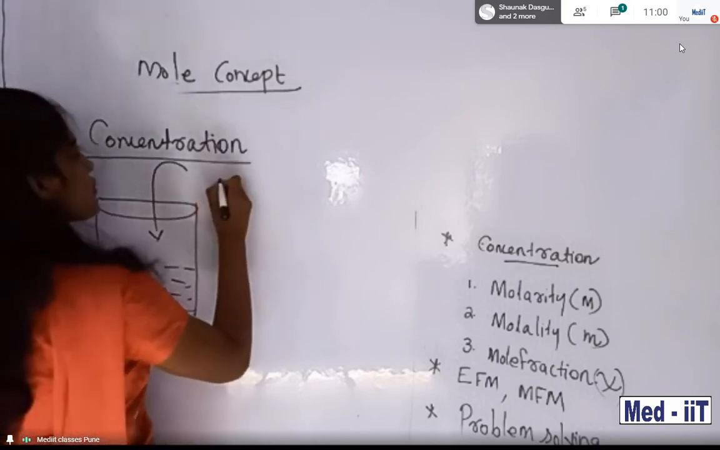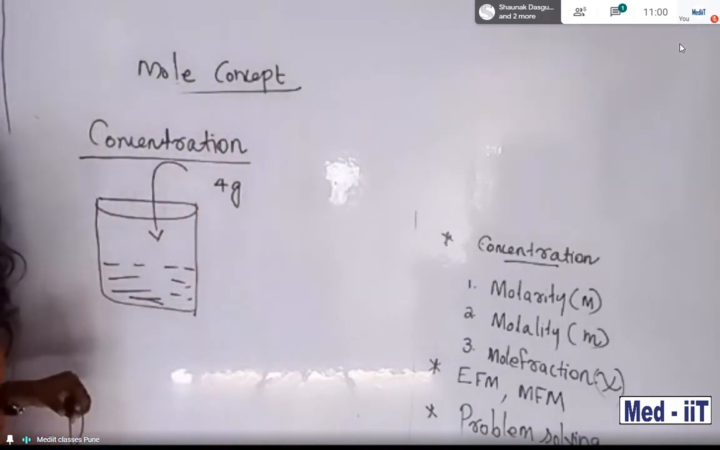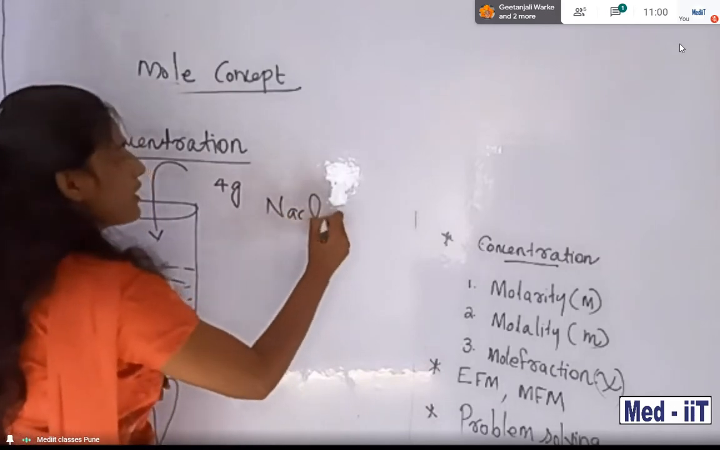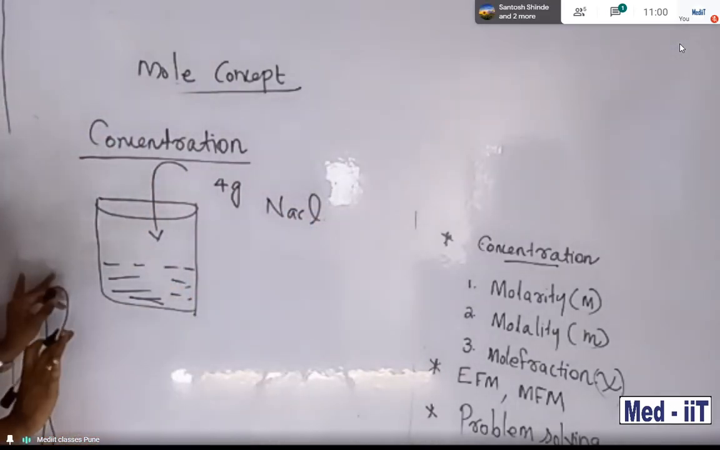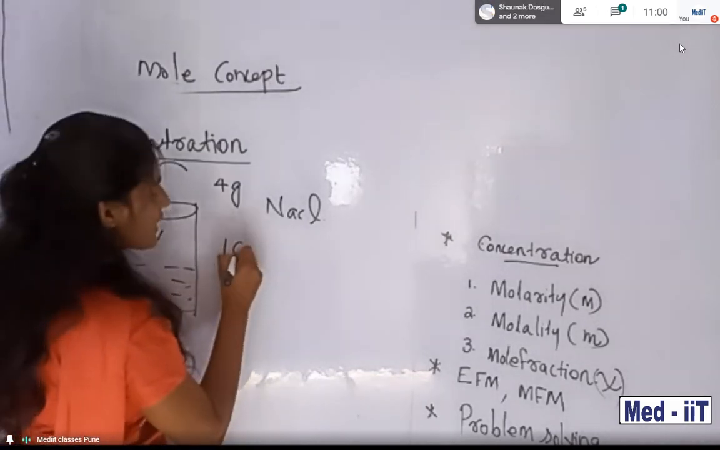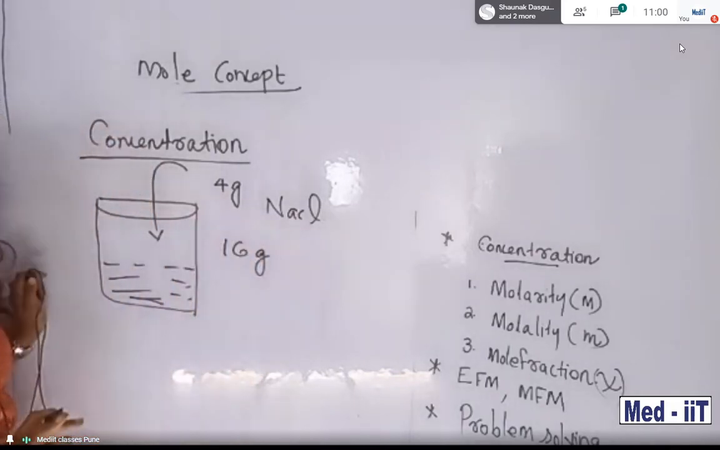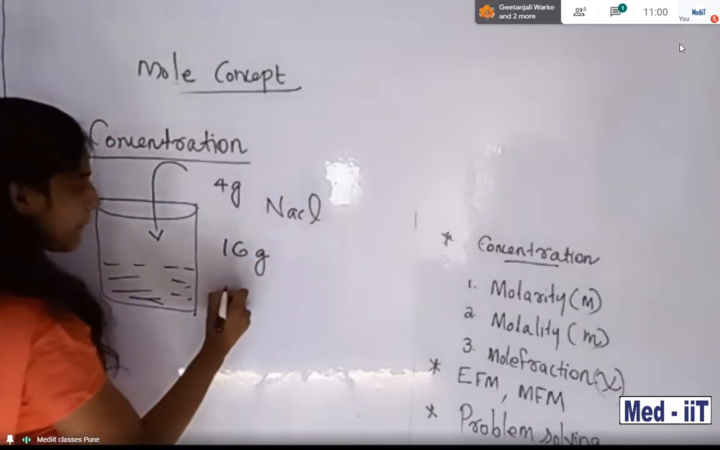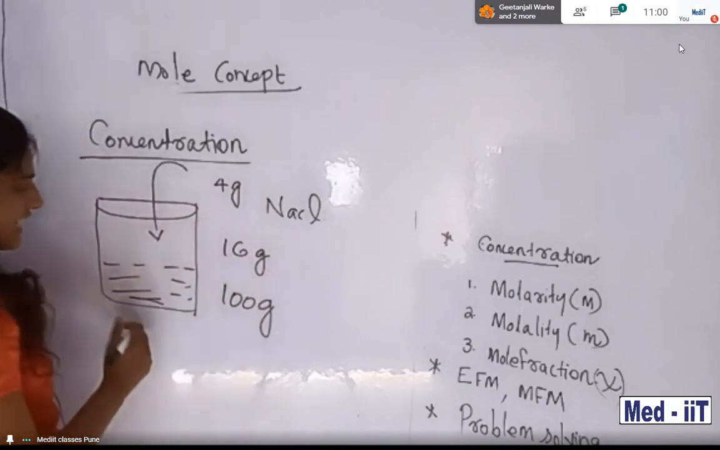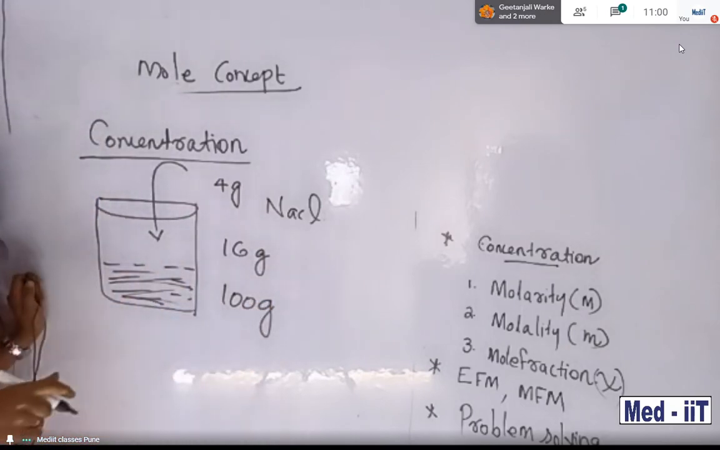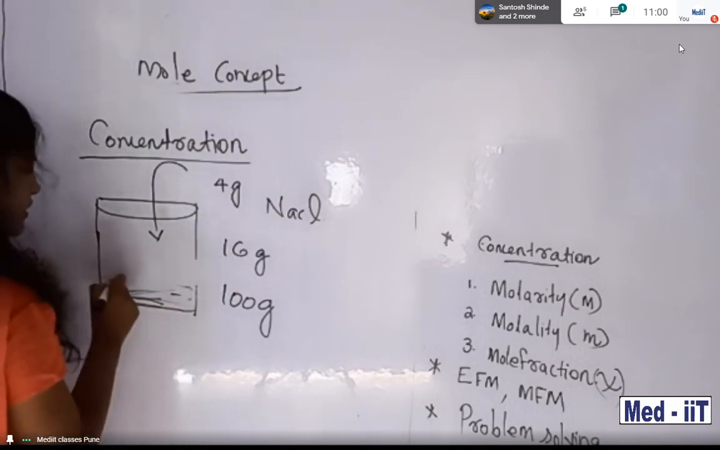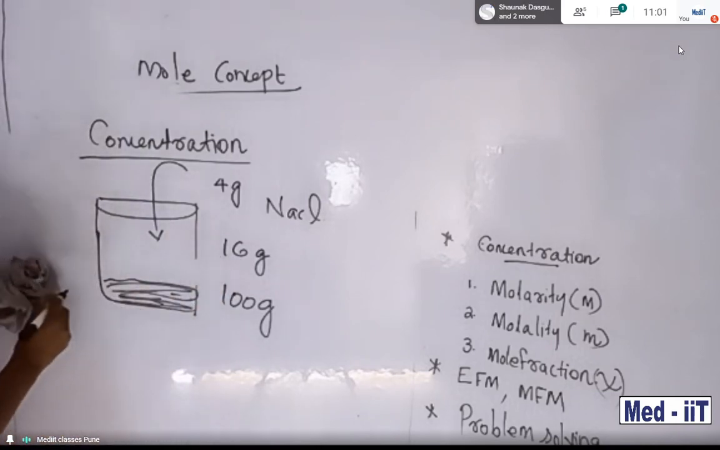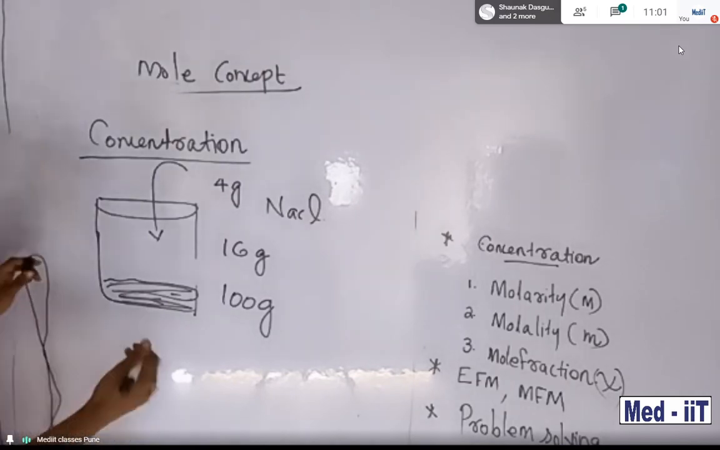Suppose first of all I add 4 gram of sodium chloride, NaCl, and then it's going to dissolve. Sure, we get a pure solution. And then again I add 16 gram, also dissolved almost completely. And then I add 100 gram, with limited amount of water only. Not too much. This much only water. Suppose 100 is also dissolved.